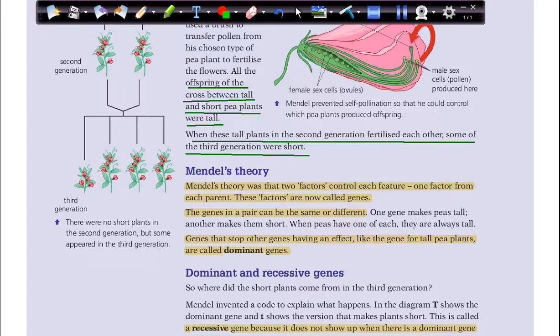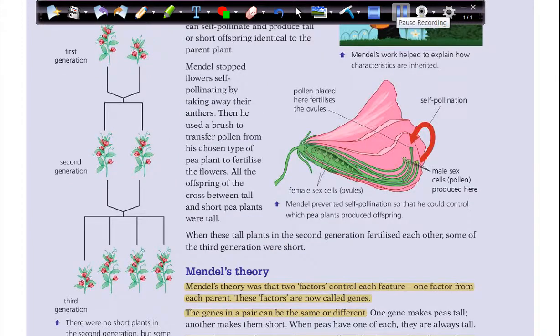So here, we said the first generation, which is the offspring between tall and short, became tall. If these tall plants in the second generation fertilized each other, then some of the third generation will be short. We can see this in the diagram on our left. You can name this the law of Mendel, or Mendel's law of inheritance.